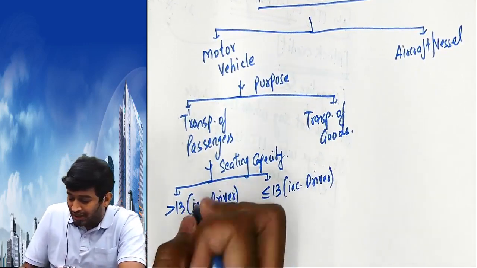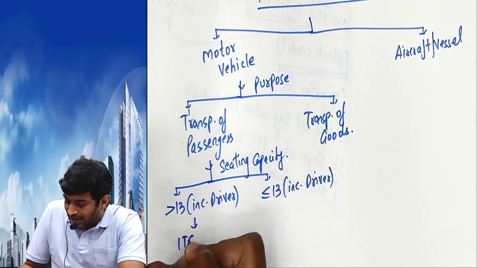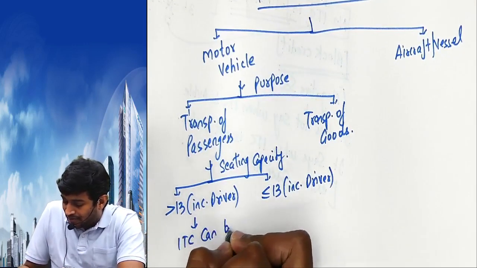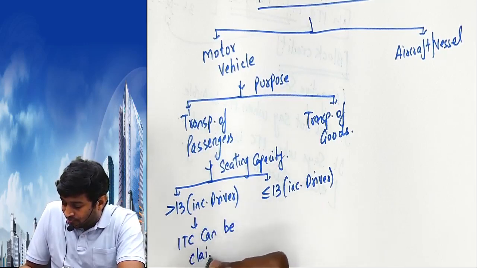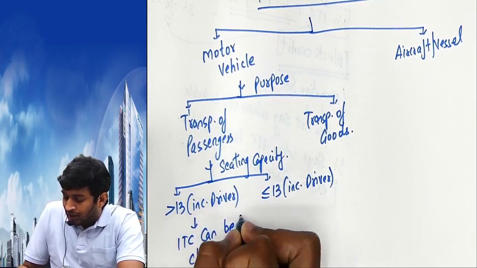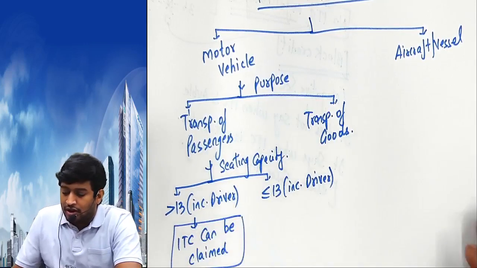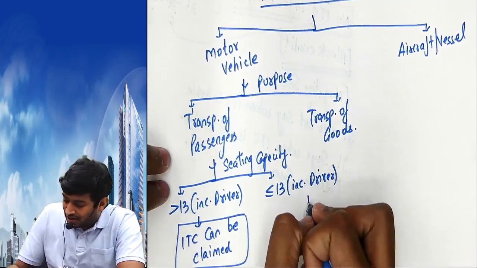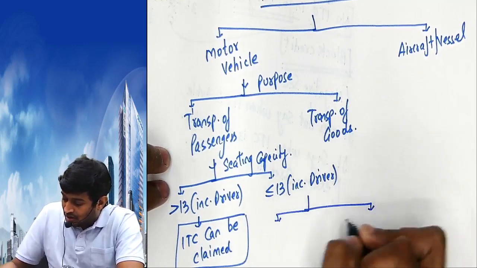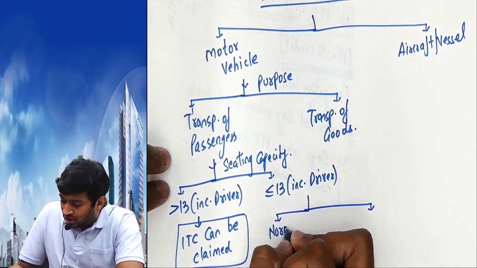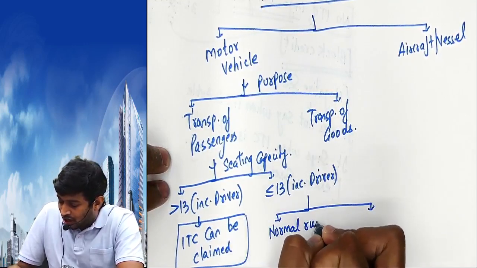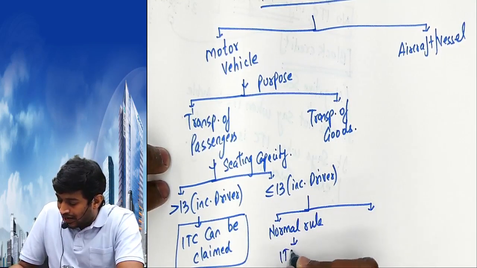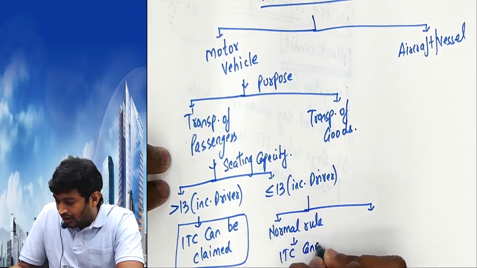If more than 13, ITC can be claimed. Whatever taxes you pay on the purchase of the bus, you can claim the input tax credit. Less than 13, normal rule: ITC cannot be claimed.